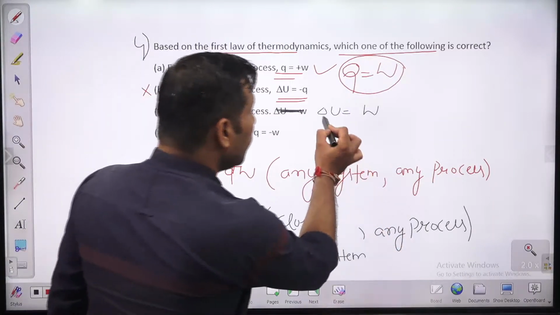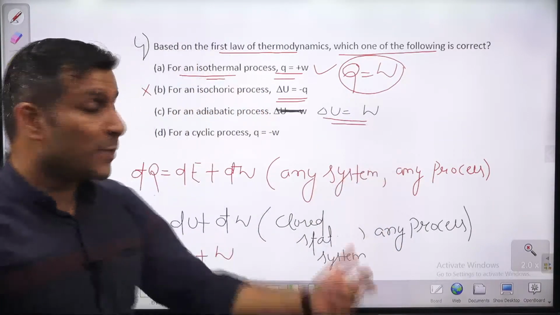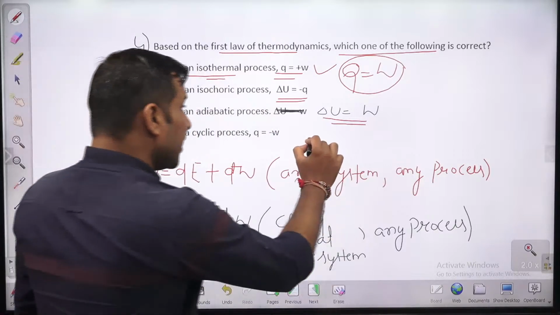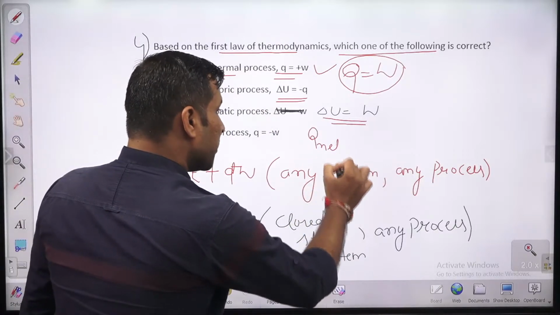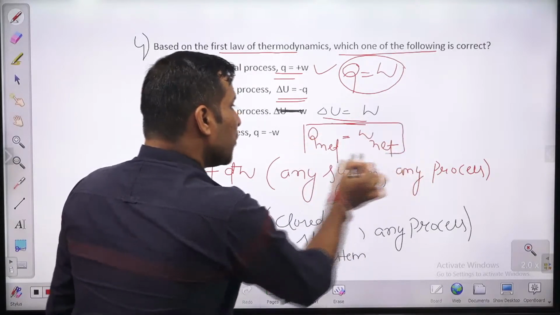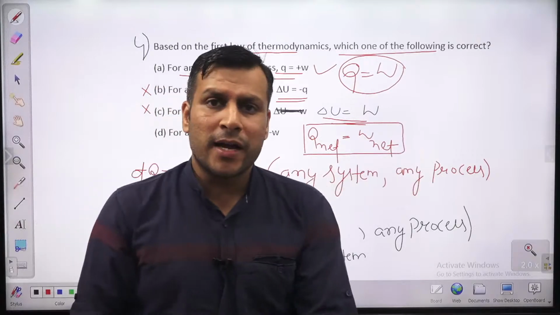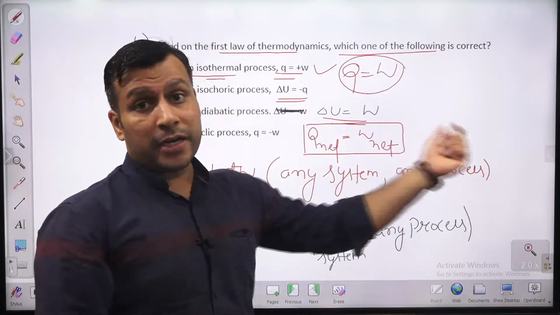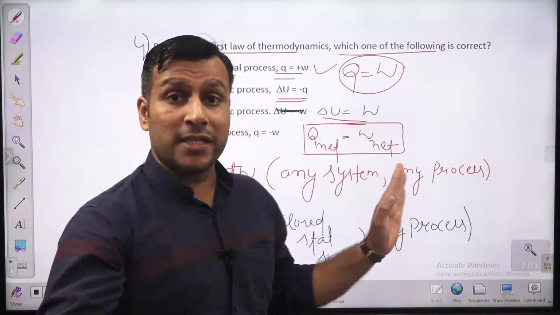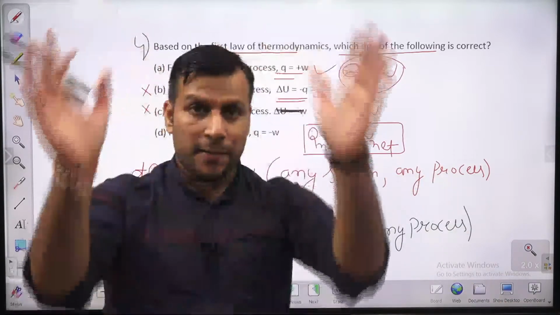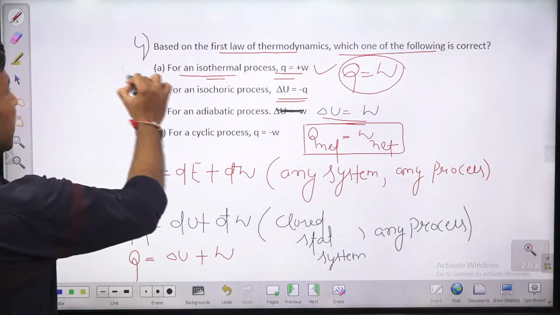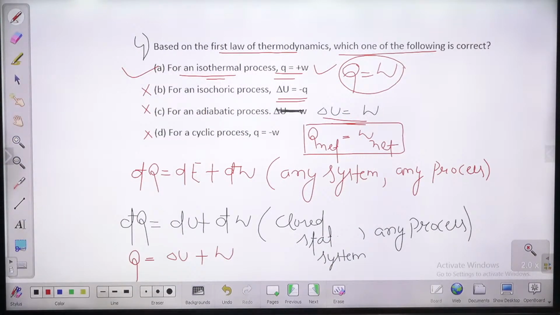But यहाँ पे क्या है बच्चों? Delta U equal to plus W. That's why this is also not right. For a cyclic process, cyclic integration of heat q, net heat transfer, is equal to net work transfer. अगर नेट हीट ट्रांसफर पॉजिटिव होता है बच्चों, नेट वर्क ट्रांसफर भी पॉजिटिव आएगा. If net heat transfer is negative, net work transfer will also come out negative. Okay, so q is not equal to minus w, q is equal to w for a complete cycle. So this is also not right. So only equation 1 is right. That's why option A is the right answer for this question, guys.